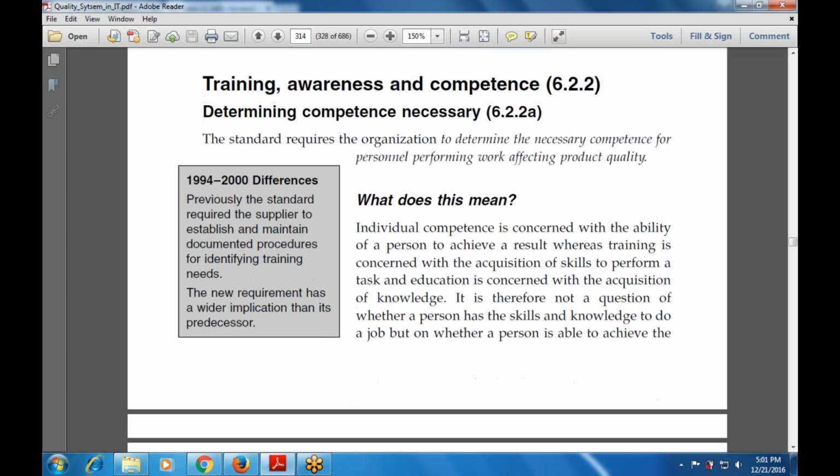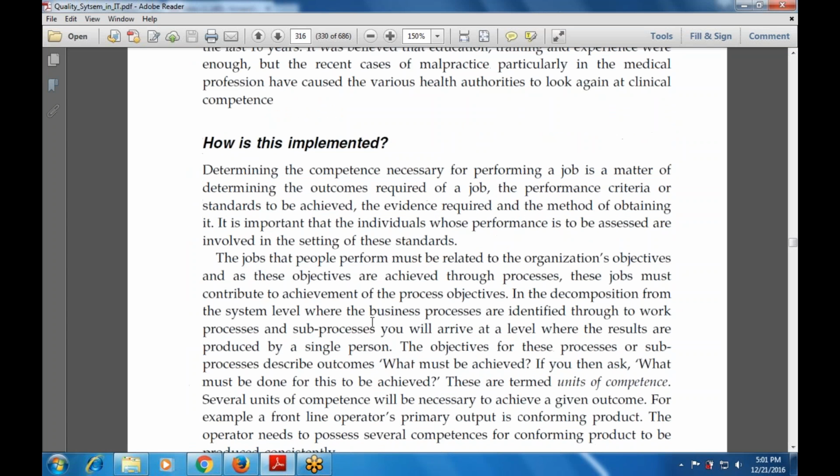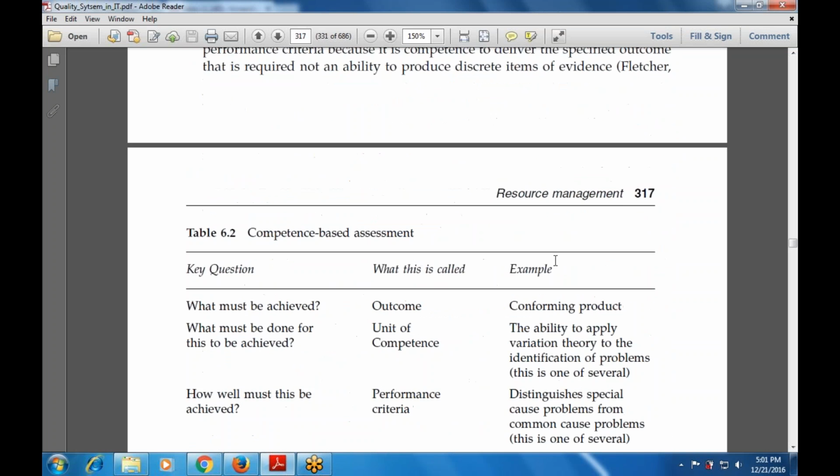Then training, awareness, and competence. How it is implemented: what is required for performing a job is a matter of determining the outcome that is required for the job criteria.